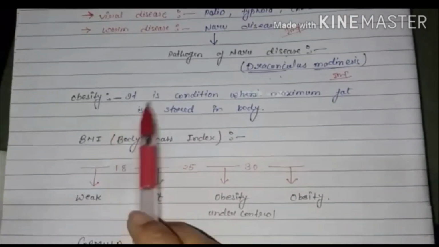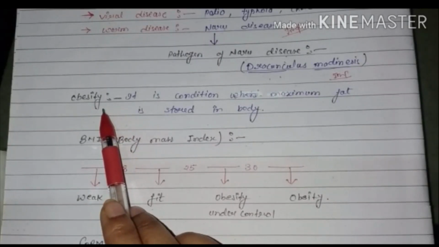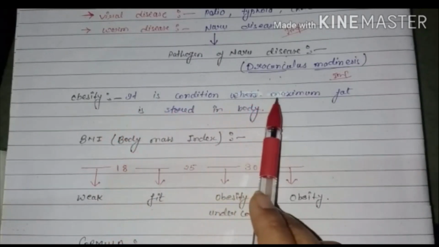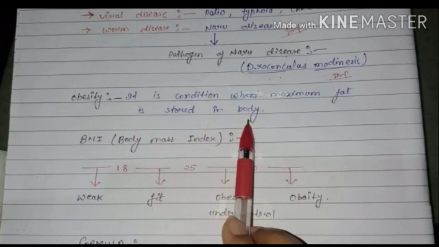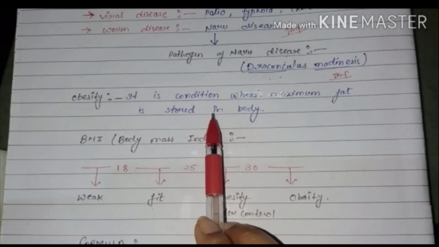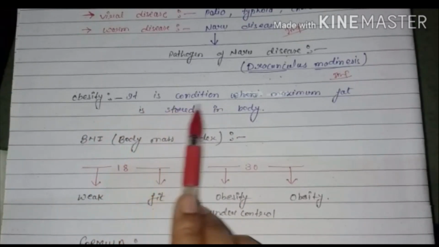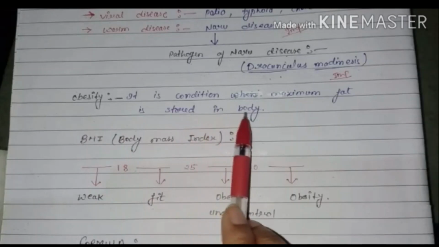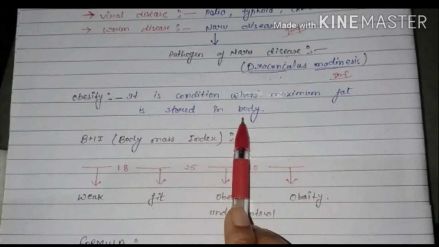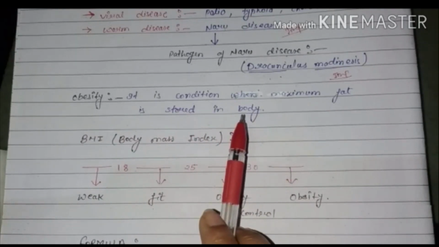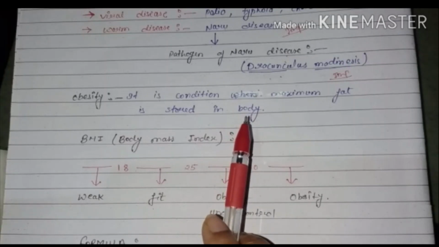Next is obesity. What is obesity? It is a condition when maximum fat is stored in the body. We can call it a fat condition. Whenever we see a person who is fat, that means they have obesity. It is a condition when maximum fat is stored in the body.